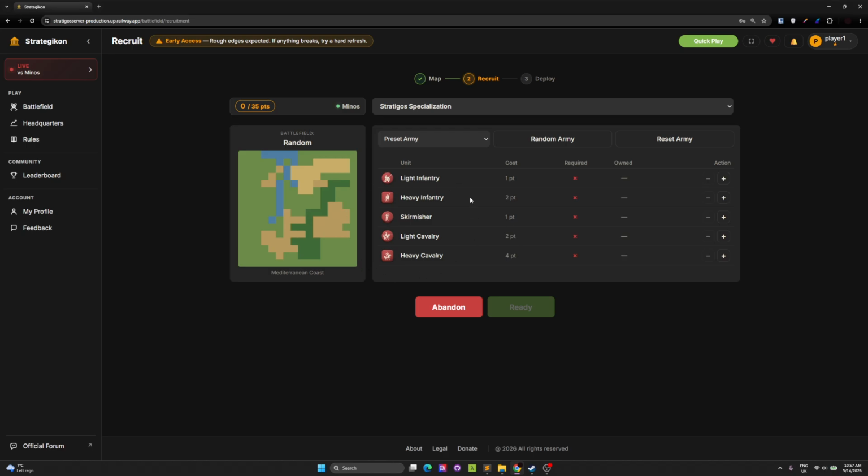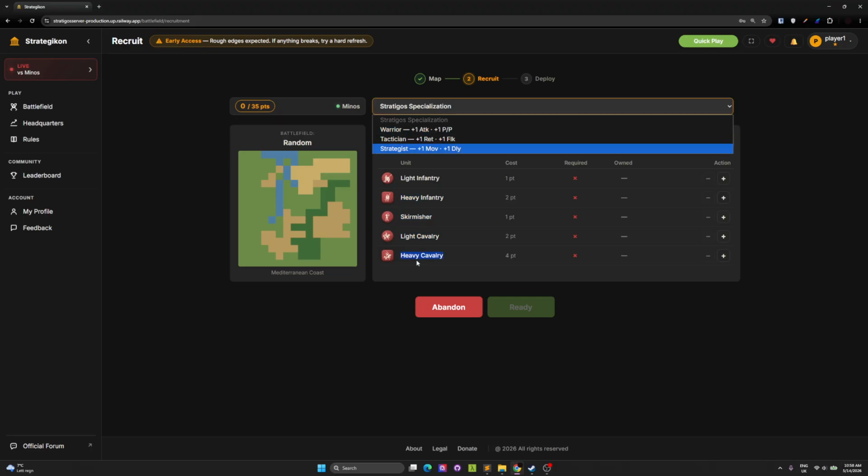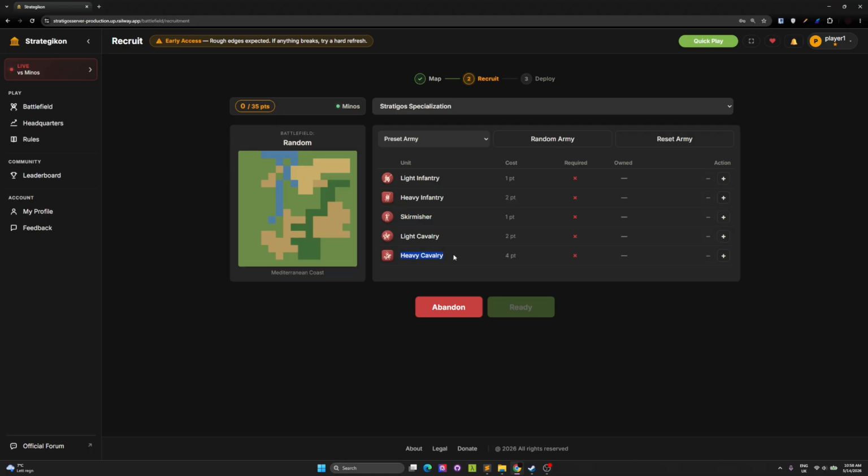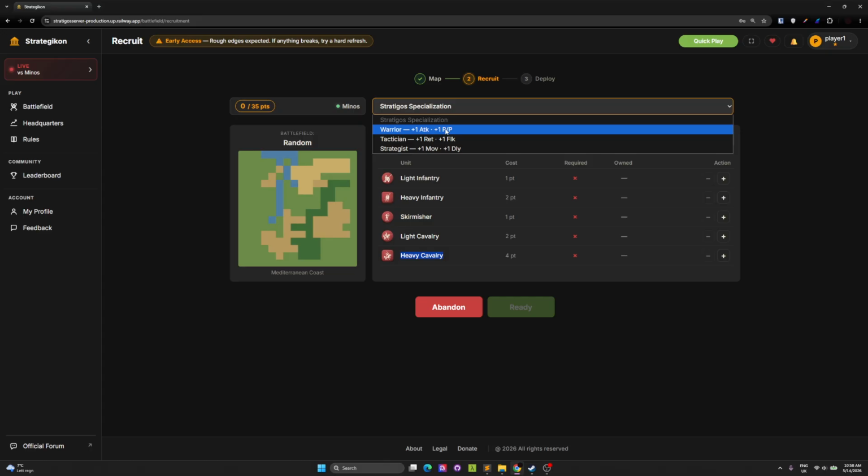So here you can see the pieces, right? We have light infantry, heavy infantry, skirmishers, light cavalry, and heavy cavalry. Also, there is a general, which is a heavy cavalry by definition, but it has a bit of extra value because he has these points.